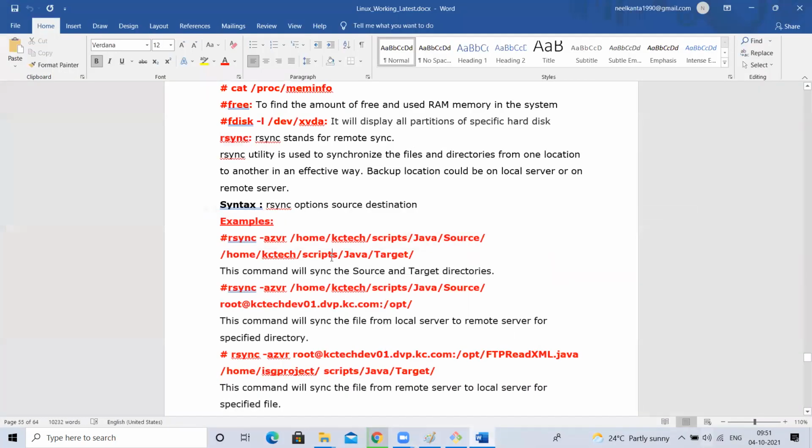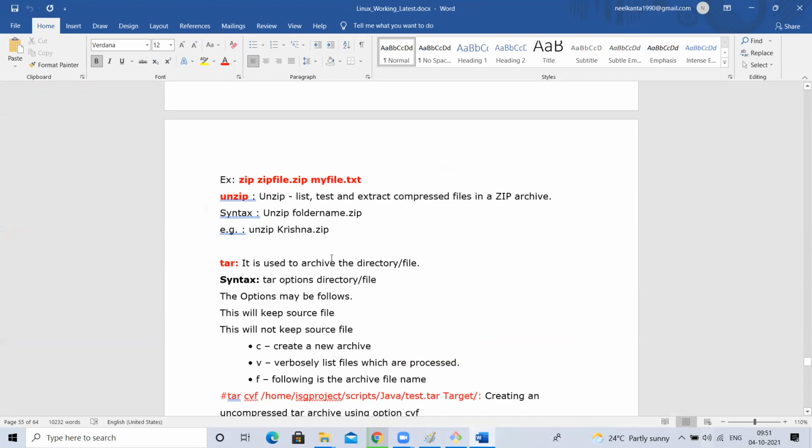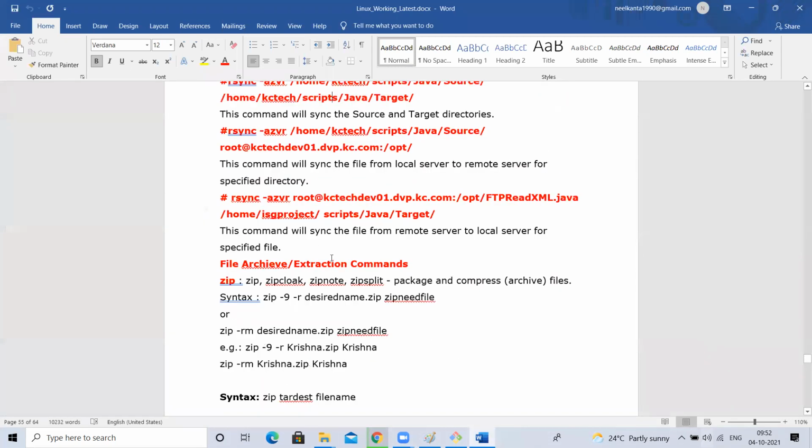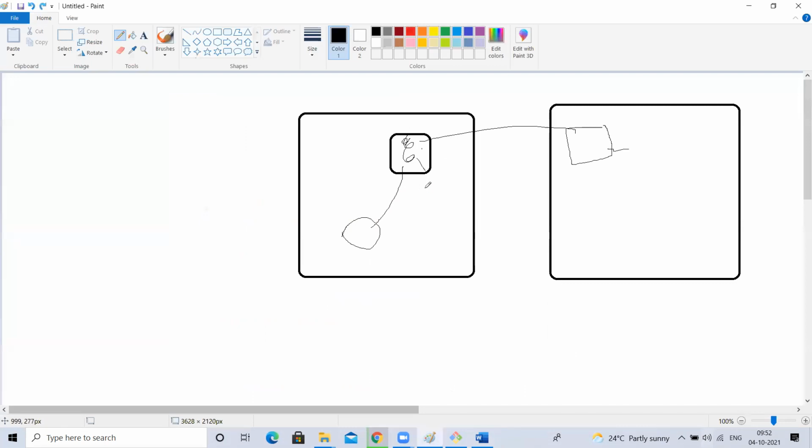We'll stop it here for today. Again, it's too heavy. Tomorrow I'll discuss SCP. First, you need to understand SCP. If you understand SCP, rsync also you can understand easily. This rsync need not be done between two machines. You can do it from here itself. On the same machine, from one directory to another directory, you can also do rsync.